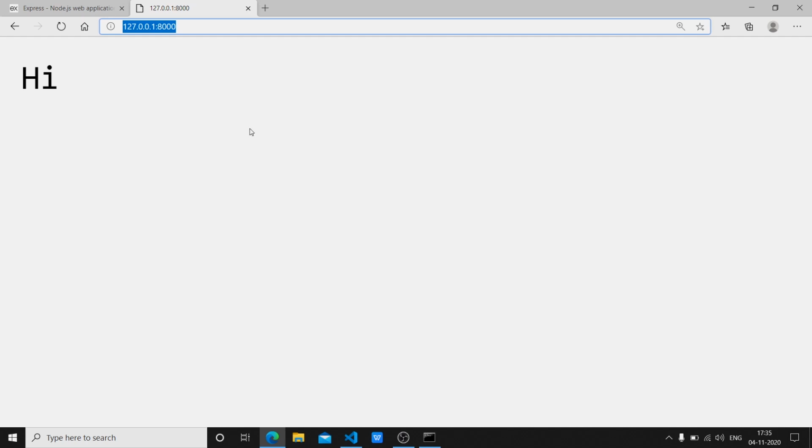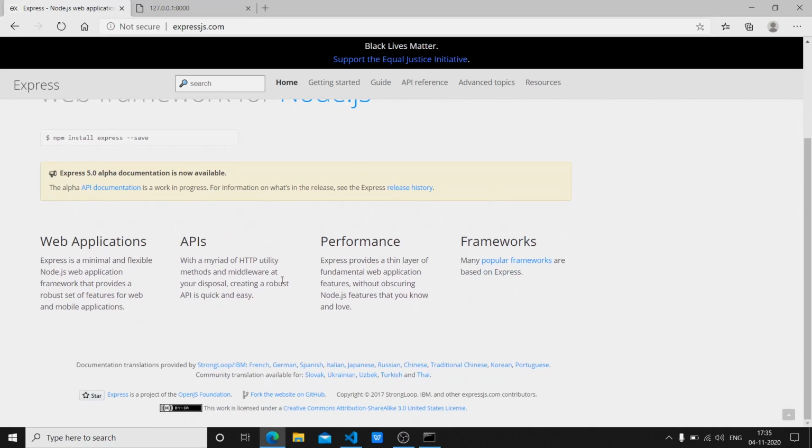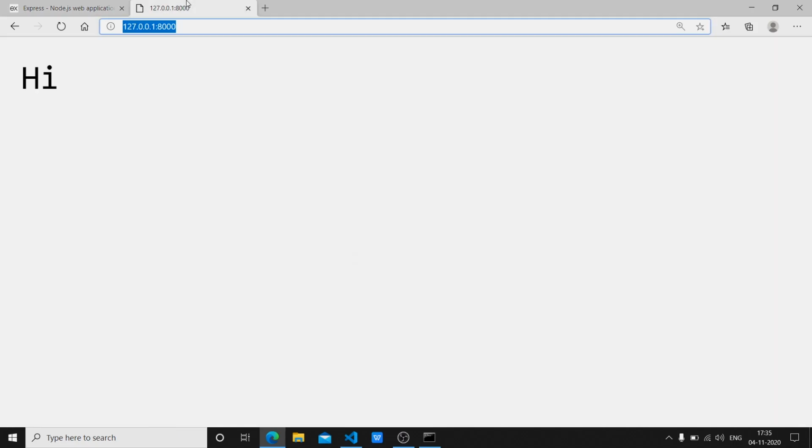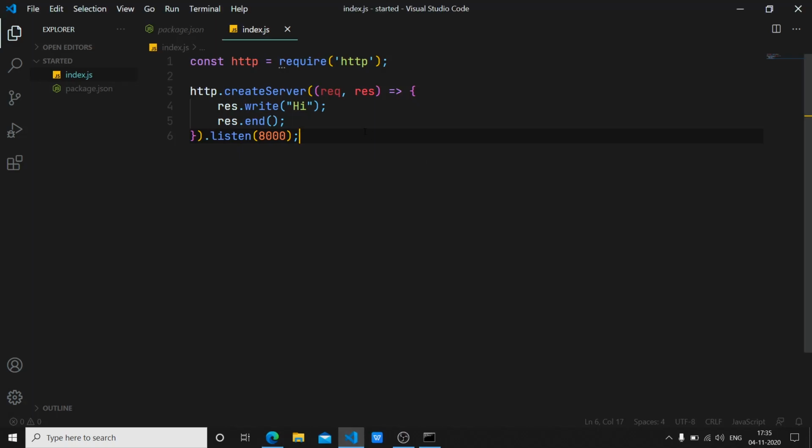Now to solve those issues, we have Express.js. What Express is, is a fast and minimalist web framework for Node.js. All that it does is that it takes HTTP and packs it in such a way that it's easier for us to use. So we are going to now use Express, and let's see how Express handles these things.